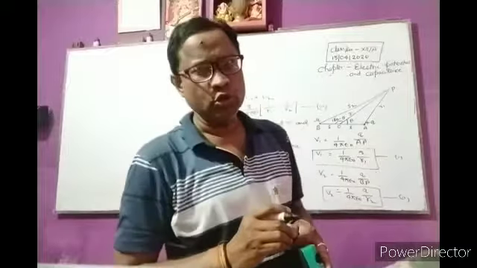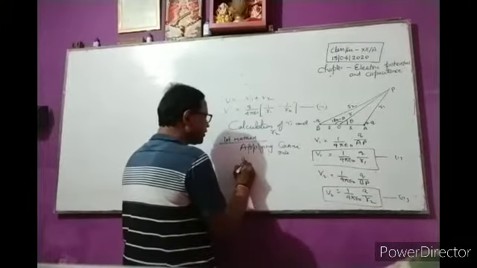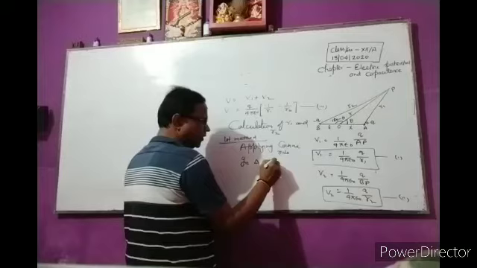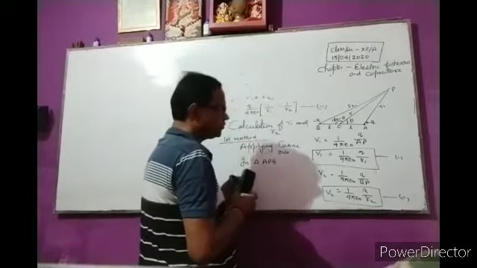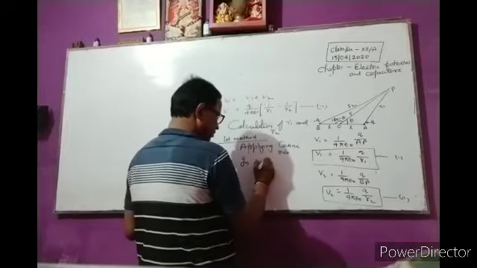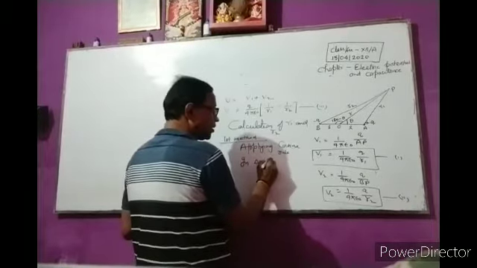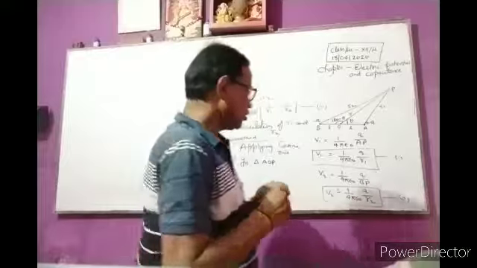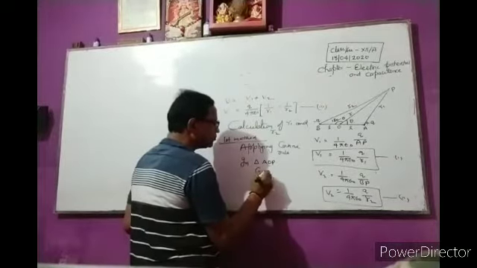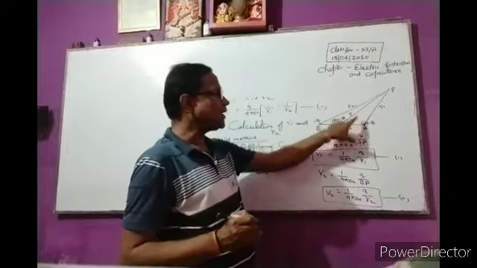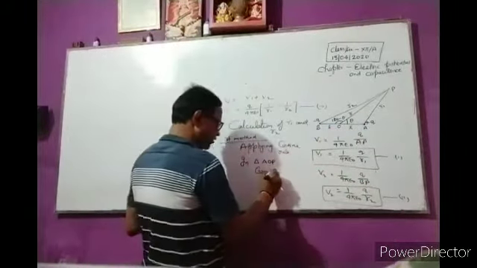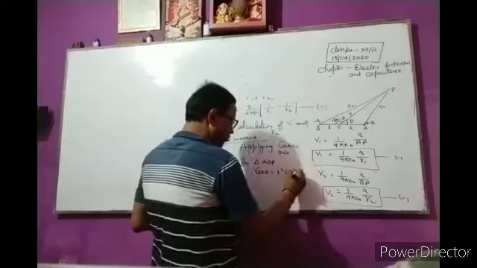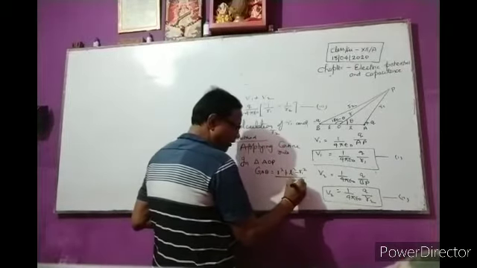Applying the cosine rule in triangle AOP, cos theta is equal to r square plus l square, minus r1 square, divided by 2rl.